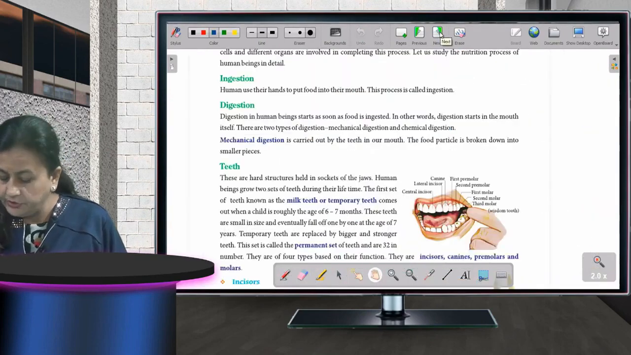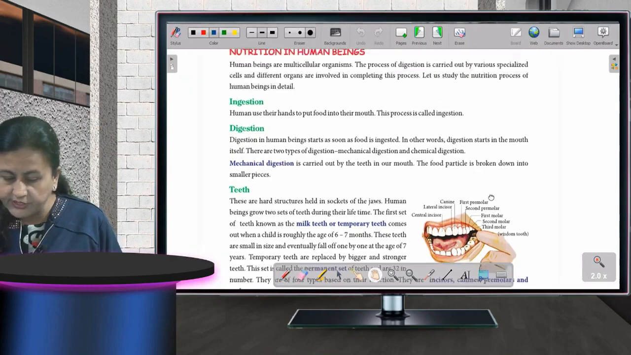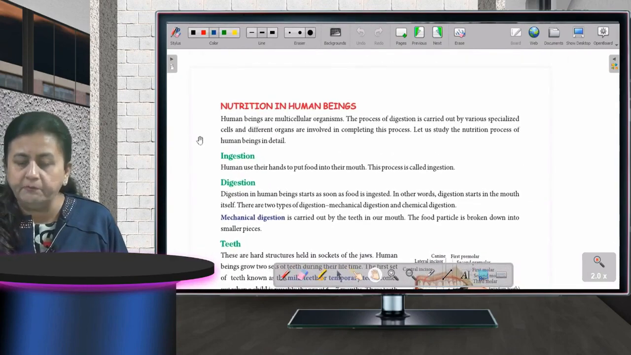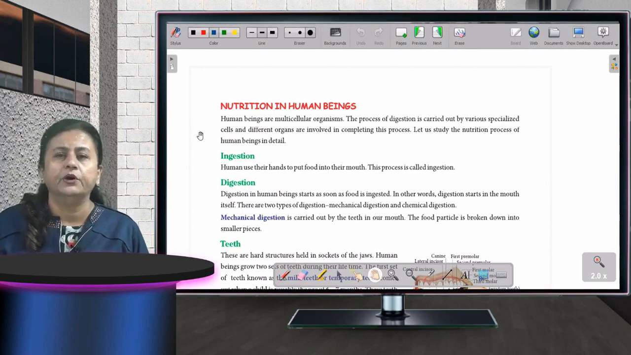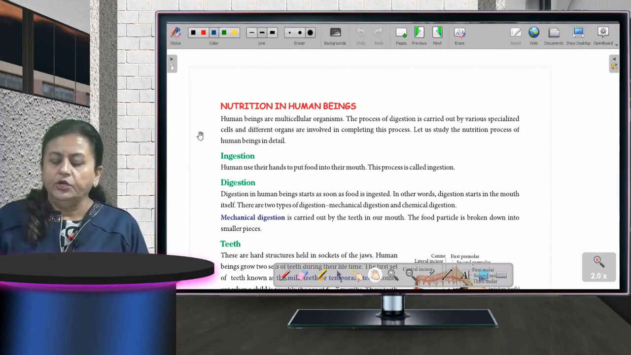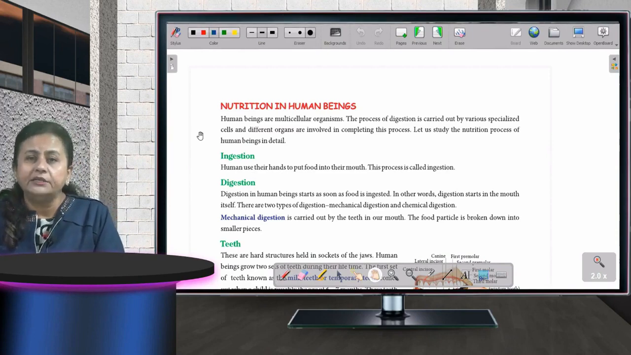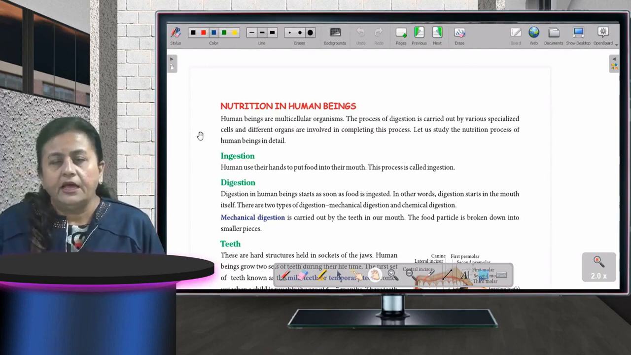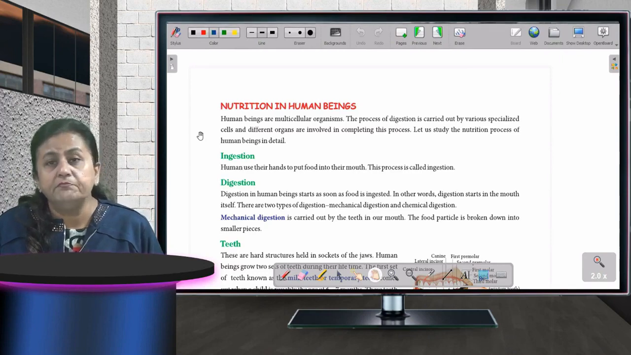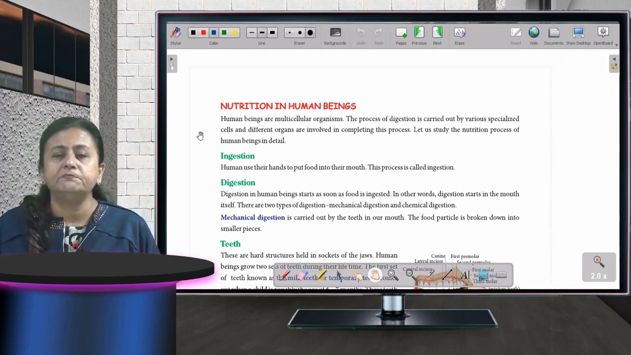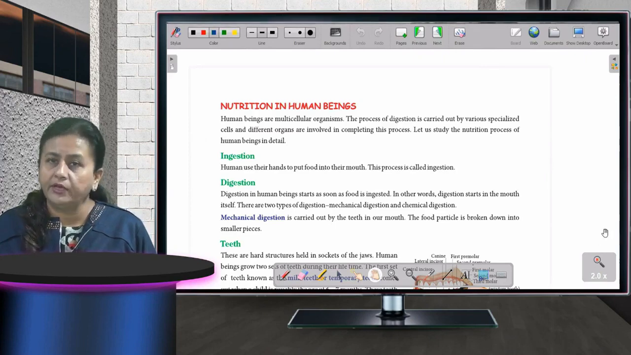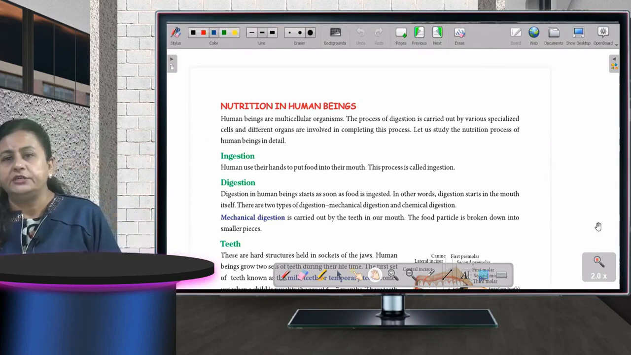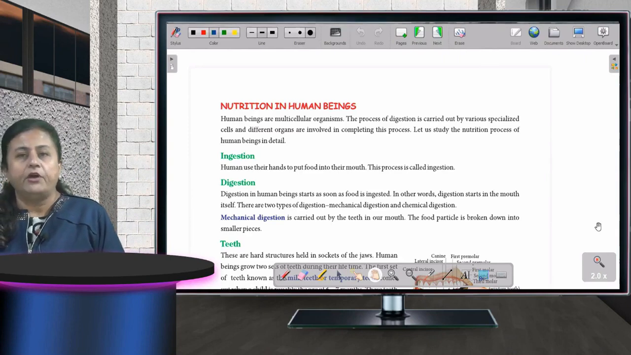Now, as you all can see on your screens also, nutrition in human beings. This is the most important thing for you all to understand. Human beings are multicellular organisms. That means we have millions and trillions of cells in us. Our body has many different parts, and every part has got a specific function to perform. The process of digestion starts from the mouth and ends through the anus.